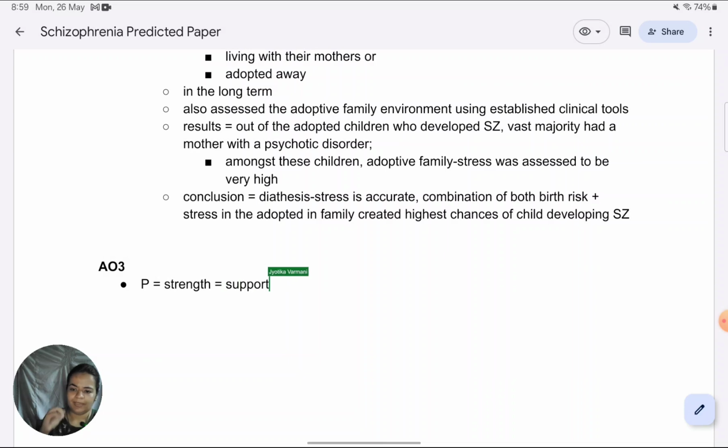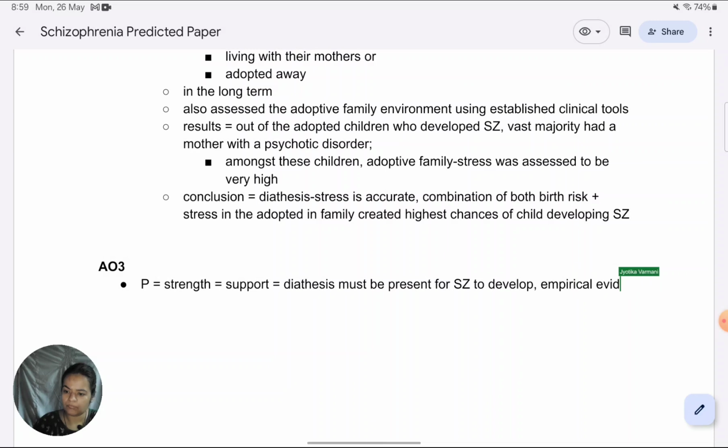In my AO1, I have spoken about genetic risk and how that creates vulnerability. So I've spoken about diathesis basically. There is a supporting study which indicates that yes, diathesis has to be there for someone to develop schizophrenia. This was the study by Verdoux et al.